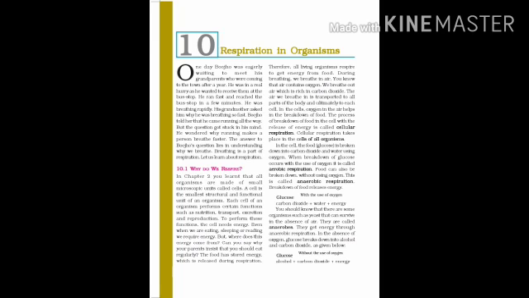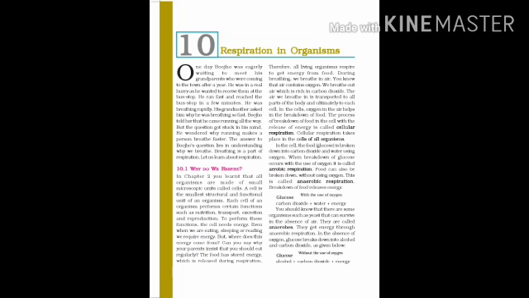During breathing, we breathe in air that contains oxygen, and we breathe out air which is rich in carbon dioxide. The air we breathe in is transported to all parts of the body and ultimately to each cell.